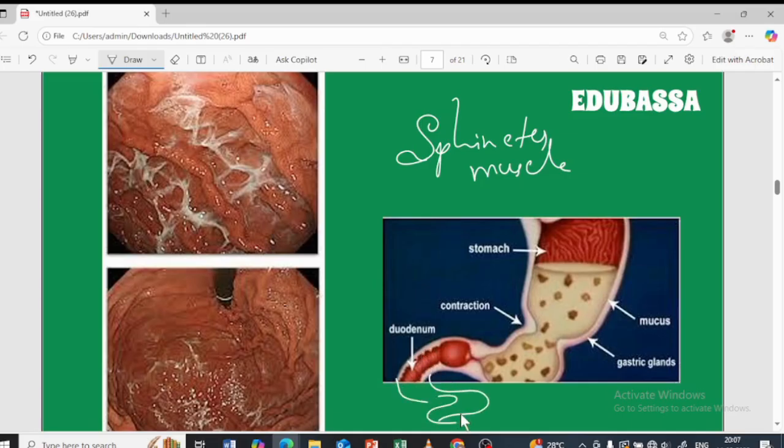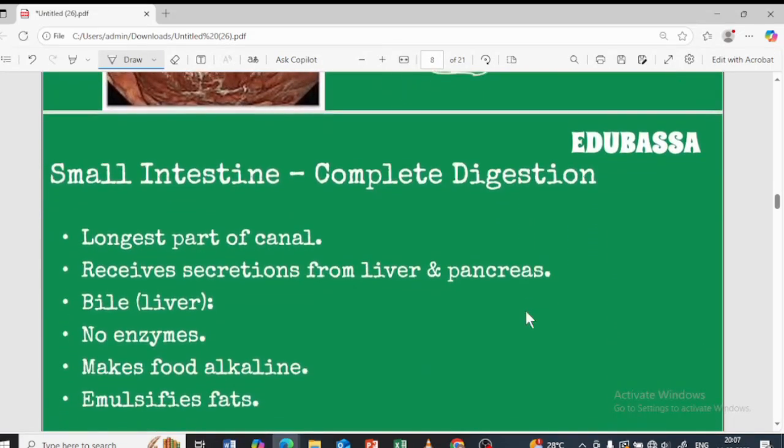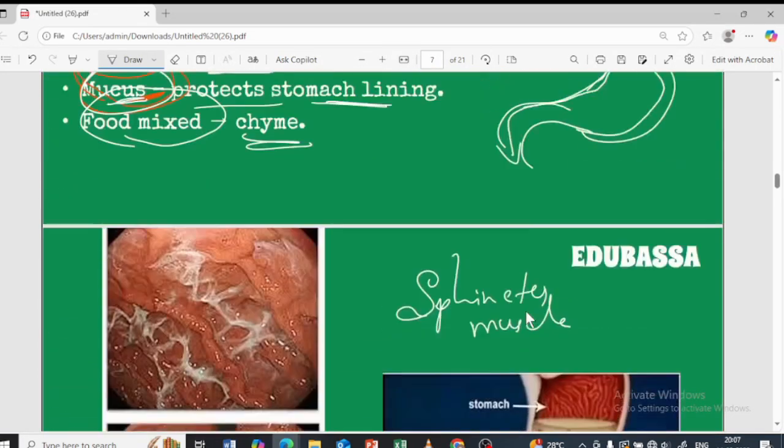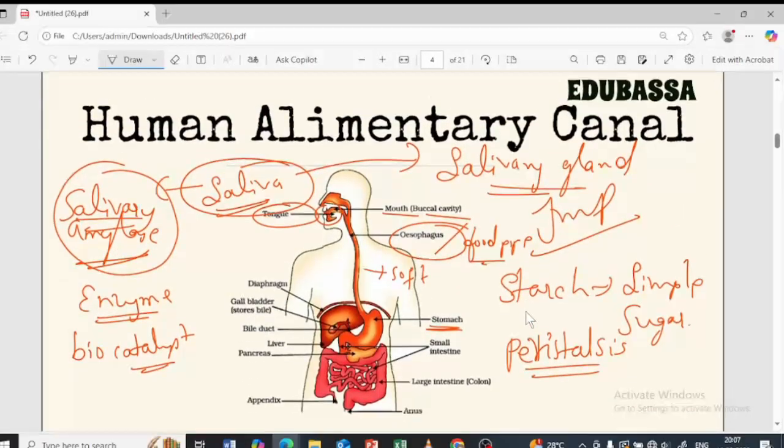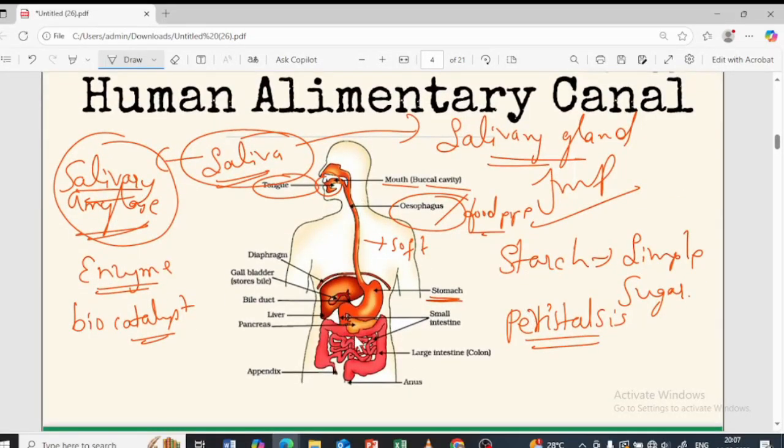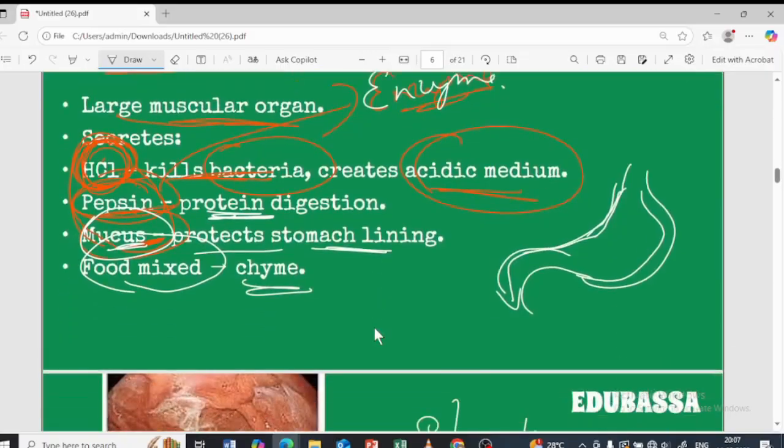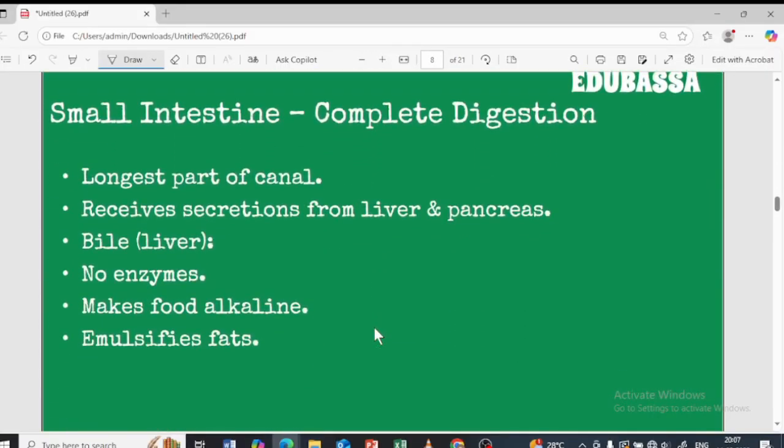Next to that there is the small intestine, like this. As I told you, next to the stomach there is the small intestine. I'll show you that part. You can see over here, next to the stomach, it will enter into the small intestine. It is highly coiled, isn't it? Yes. Okay, once again, the small intestine.